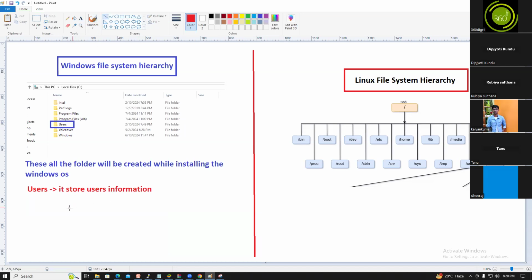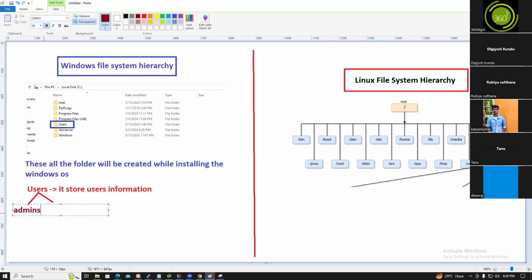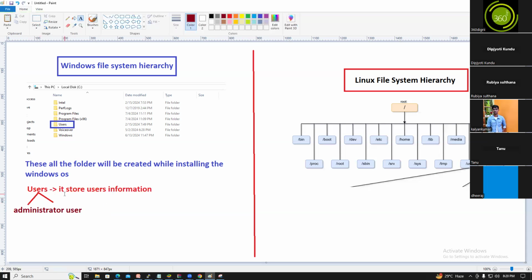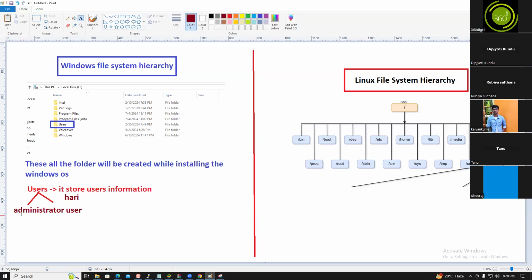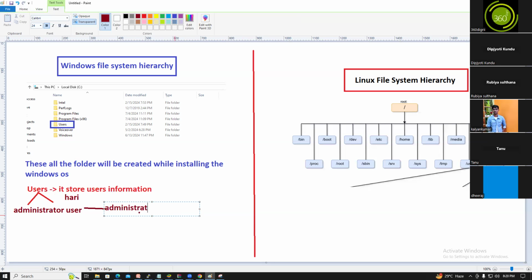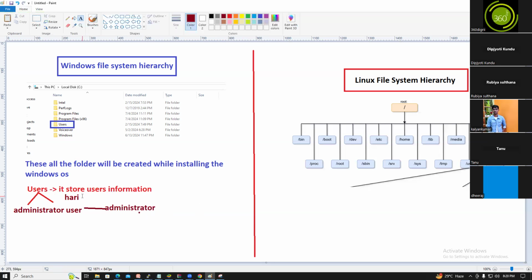Users can be of two types, guys. One is a normal user and the other one is the administrator user. Who is the normal user? For example, Hari is a normal user. The administrator can do anything. What is that, guys? The administrator has all the privileges. Administrator can do anything. So Hari is a normal user.